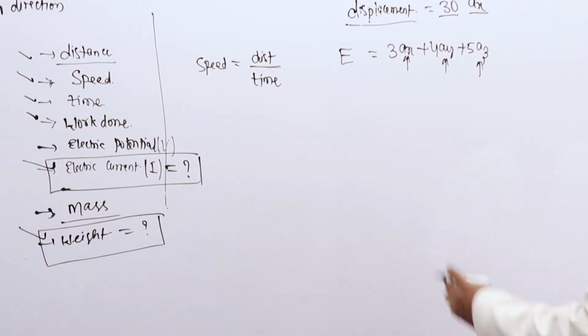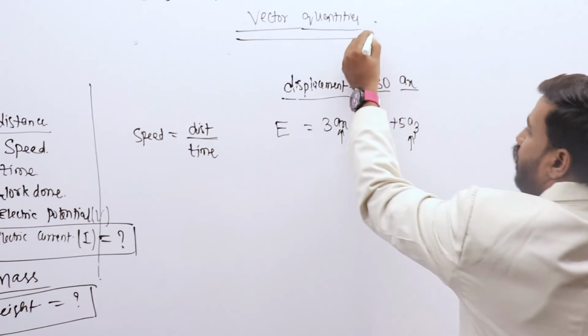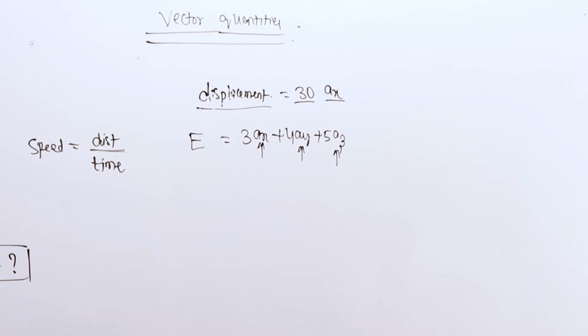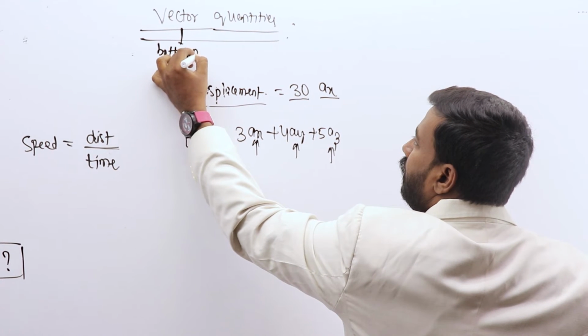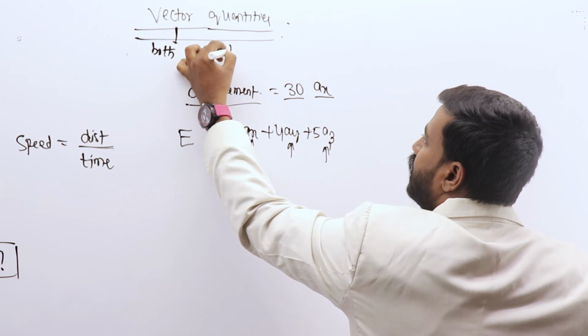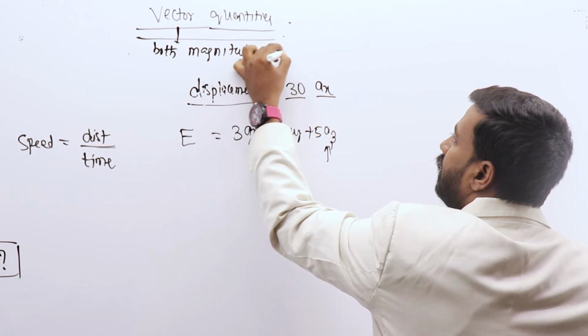Coming back to vector quantities, a vector is one which has both magnitude and direction.